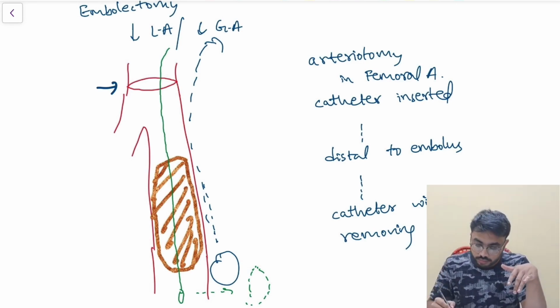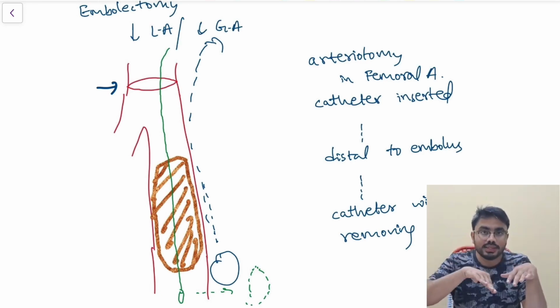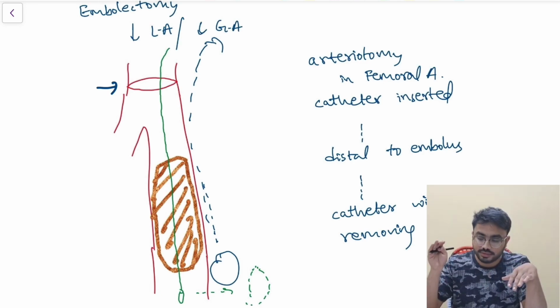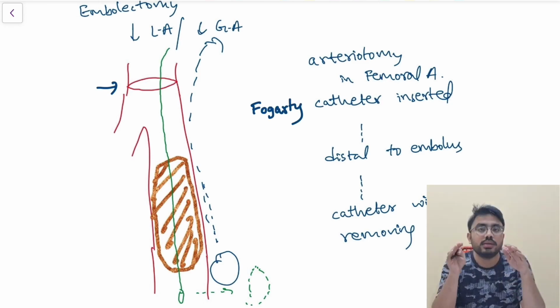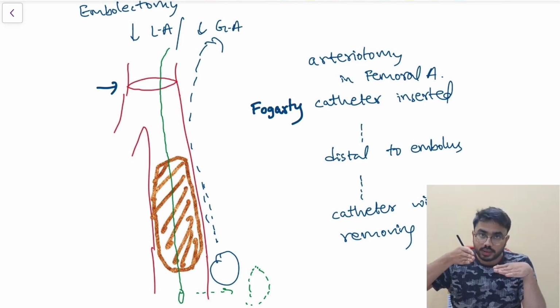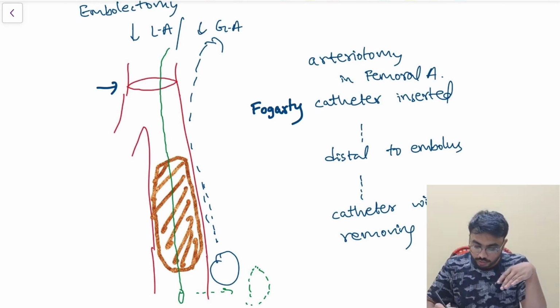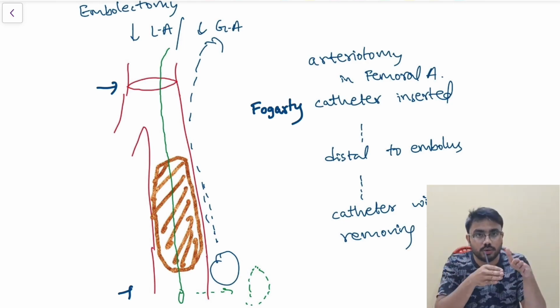After that, what to do? You have to pass the catheter. Sir, what is the name of the catheter? Very important. Fogarty's catheter. I am going to insert the Fogarty's catheter and pass it distal to the clot.